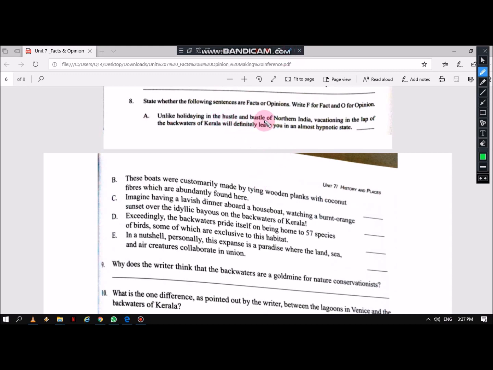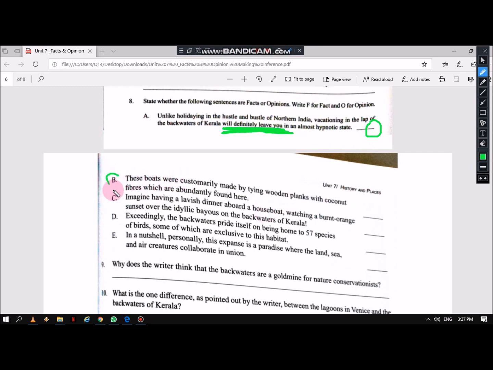Unlike holidaying in the hustle and bustle, vacationing in the backwaters will definitely leave you in an almost hypnotic state. When I read this one, I know that it is opinion, because some people might not like vacationing here. So when I see this particular statement, I can detect that it is an opinion.